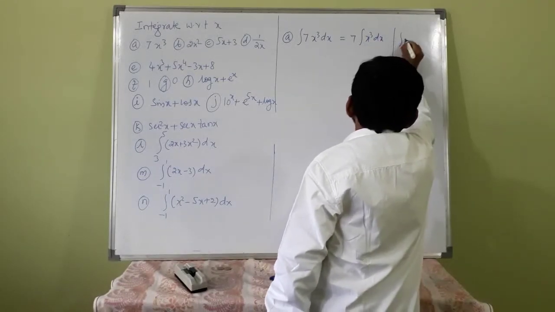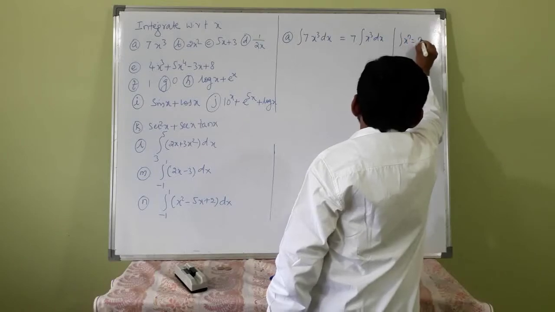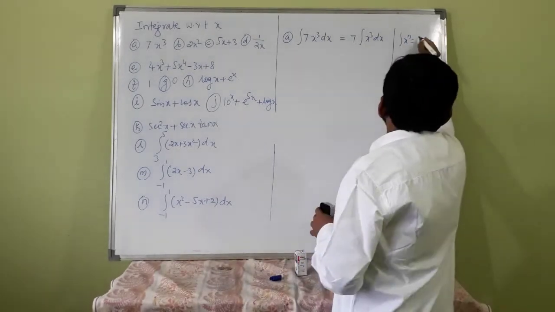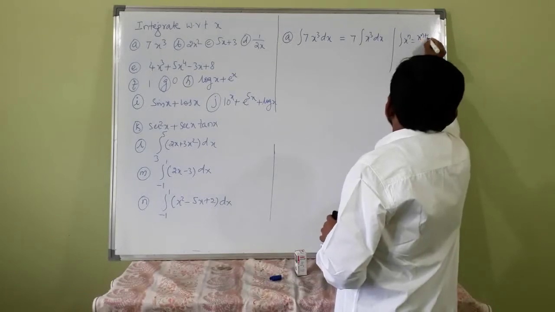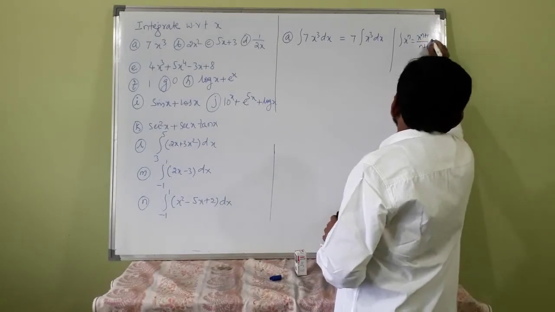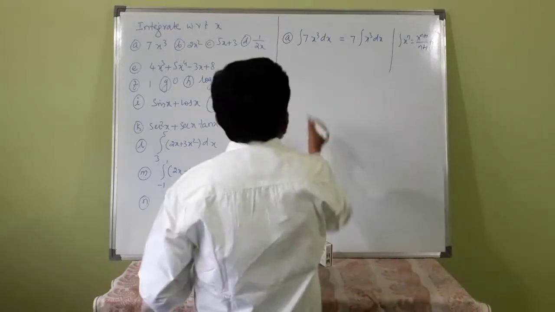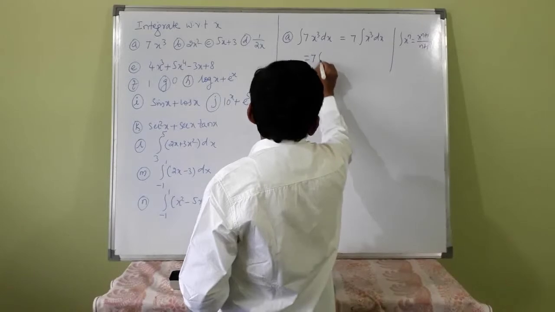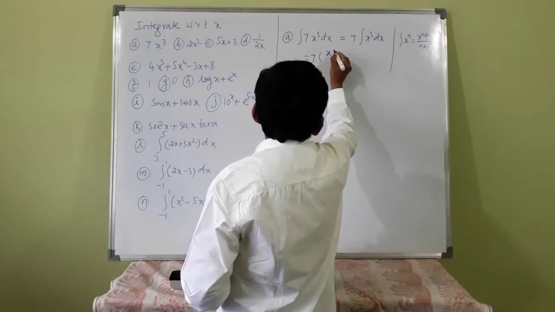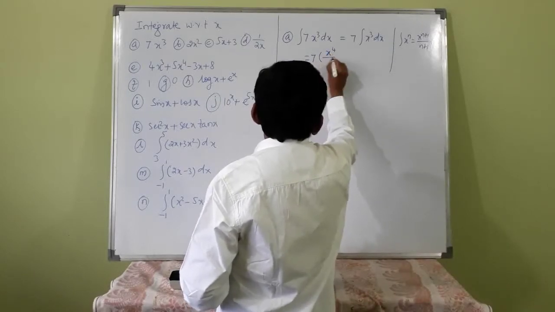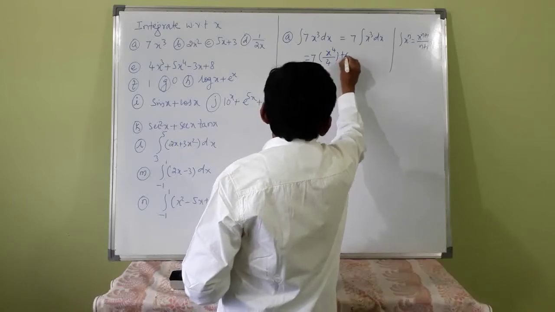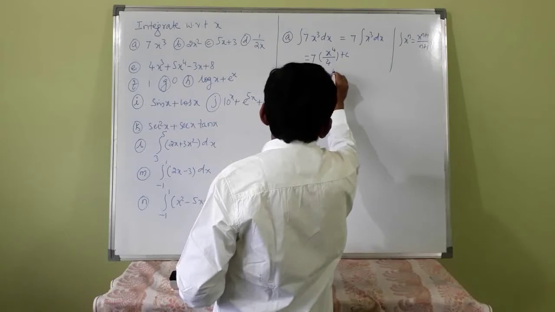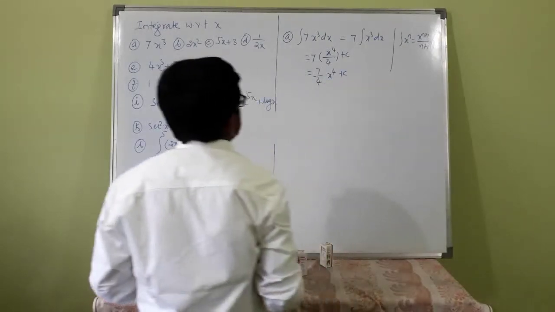As you know, integration of x raised to n is x raised to n plus 1 divided by n plus 1, plus c. That is equal to 7 into x raised to 3 plus 1, that is 4, divided by 4, plus c. That is 7 by 4 x raised to 4 plus c, which is the answer.